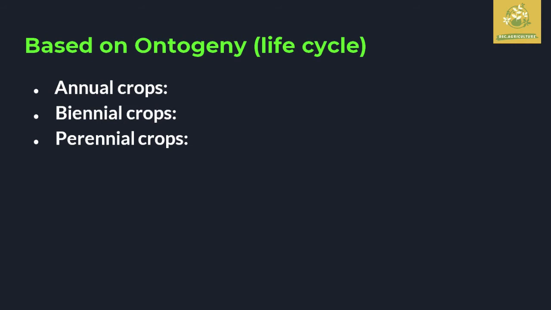And the perennial crops have a lifetime process which can live for up to 100 years. So the life period can be different for different crops. For example, you can see coconut is a perennial crop and mango tree. These are some of the examples of perennial crops.